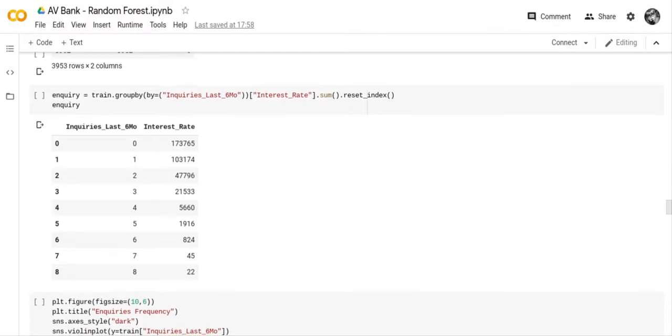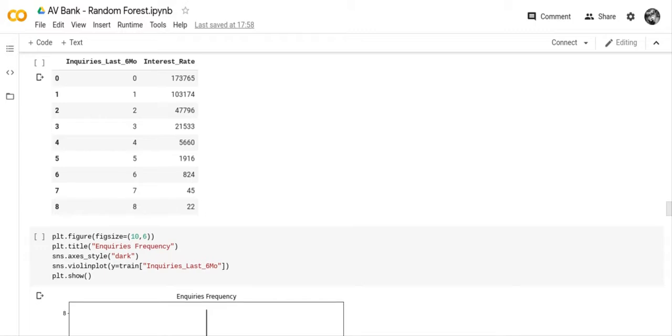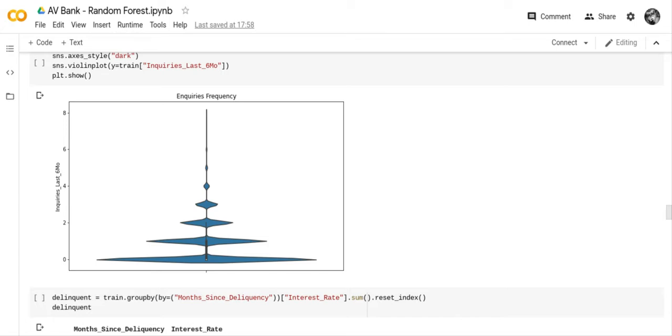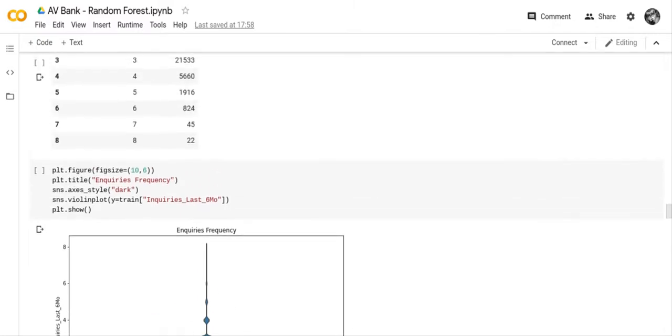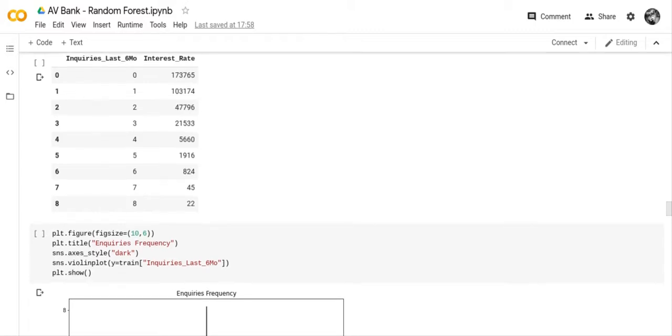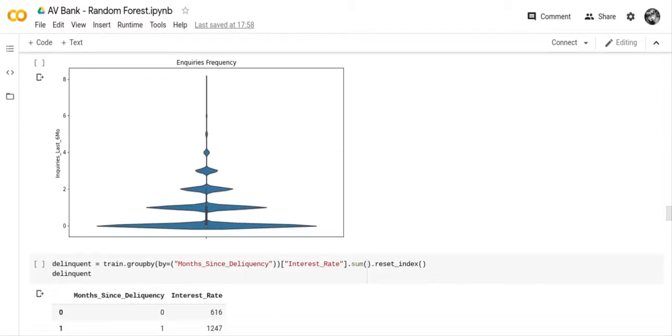The next thing we do is we check on inquiries in the last 6 months. That's how many creditors have contacted the bank about the customer in the last 6 months. Again, that's a value from 0 to 8. So we've got a violin chart that gives you the values. The highest value was 0, so 173,765 creditors had contacted the bank. That was the highest value. And 1 was the second highest, 2 was the third highest, 3 was the fourth highest, and so forth.